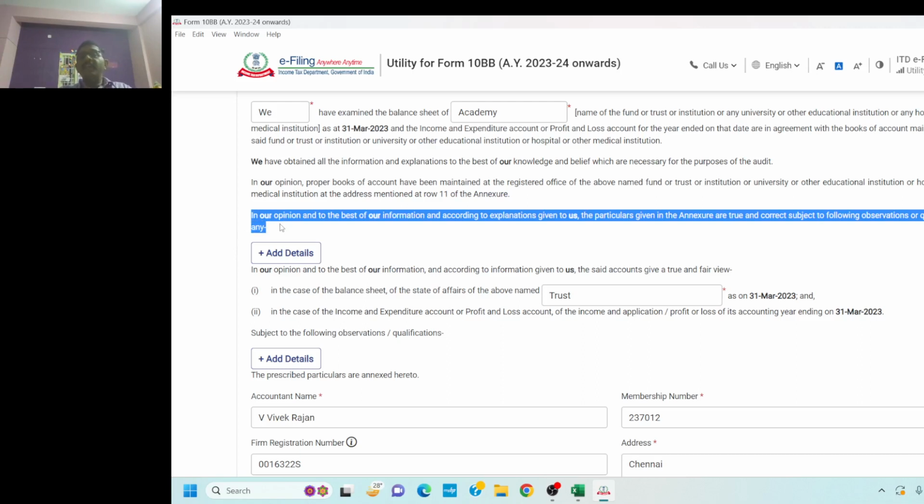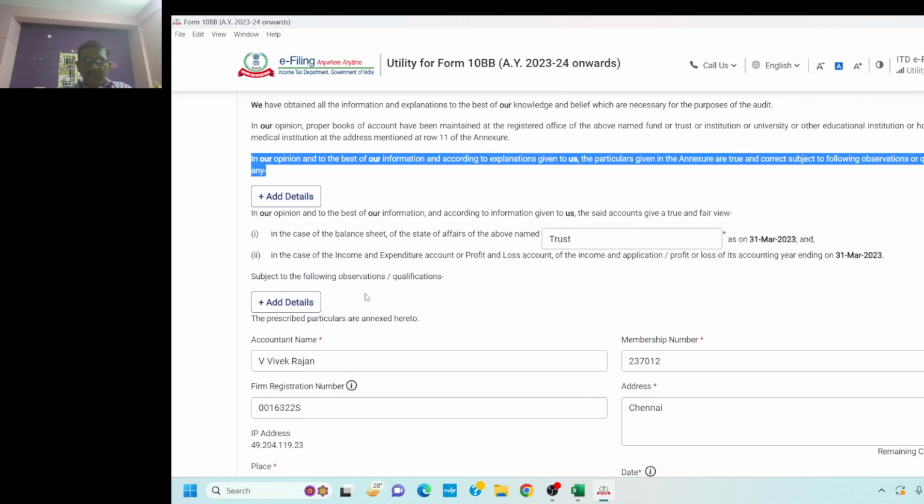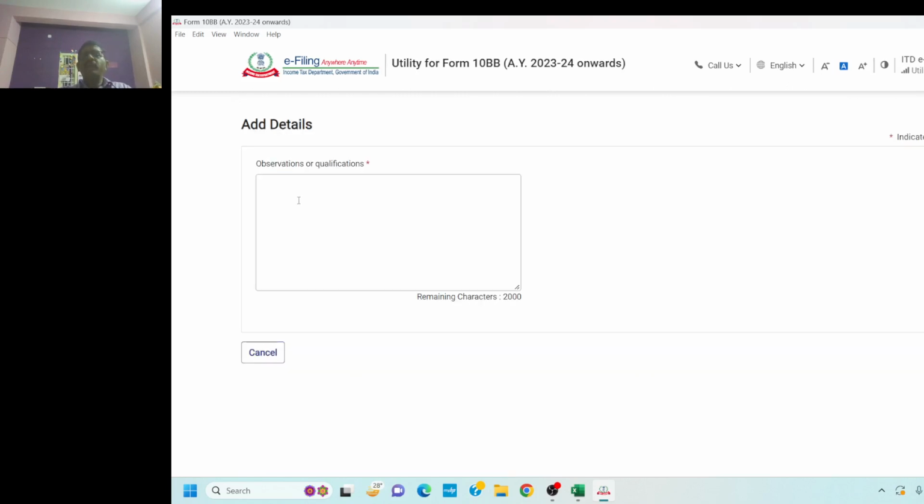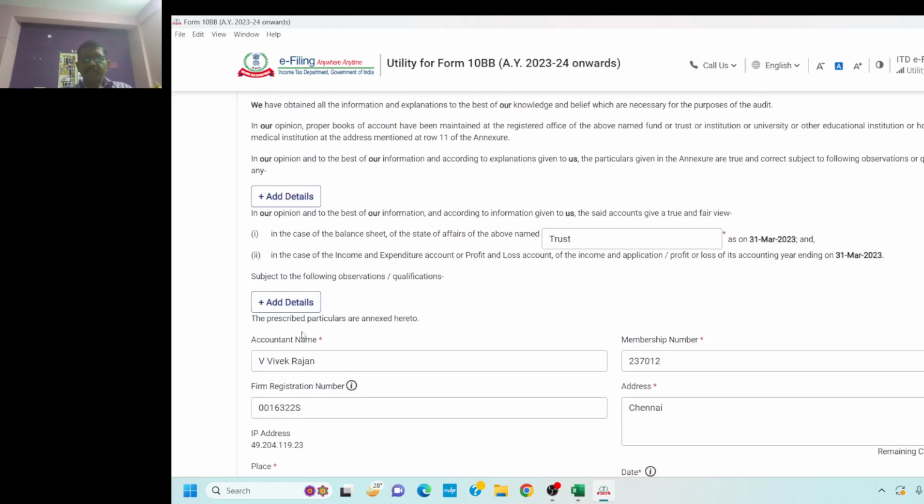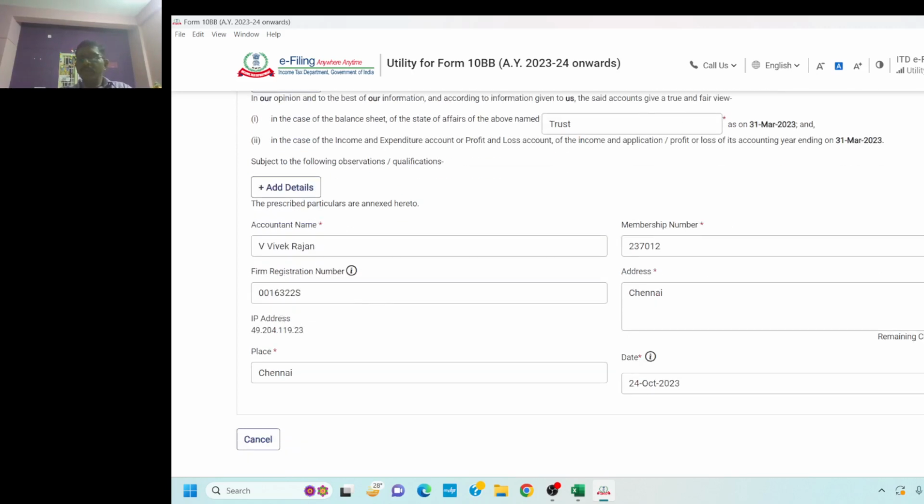Friends, please see the highlighted area where it is stated: in our opinion and to the best of our information and according to the explanation given to us, the particulars given in the annexure are true and correct, subject to the following observations or qualifications. It is not a true and fair view, my dear friends, it is a true and correct view. So please take sufficient care in this regard. And if you want, you can add qualifications here. Then this is the routine format that everyone is accustomed to.